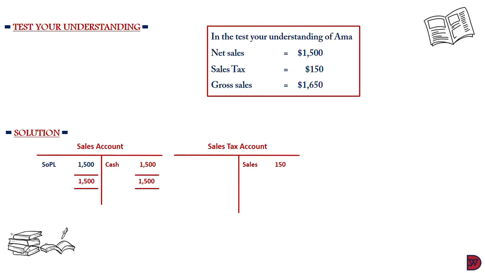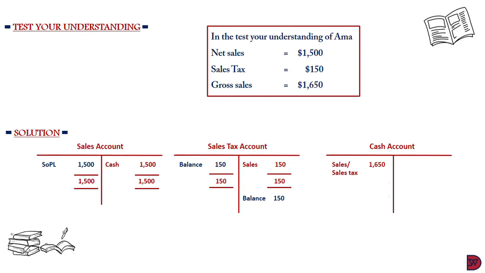Now sales tax becomes a liability. It is arising out of past events because you traded with people when you collected the money from them. Settling of this sales tax will lead to money going out. So it definitely passes all the criteria of a liability. So we'll bring the balance on the debit, which is the 150, and carry it to the credit below the total line. We come to the cash account. We will debit it with $1,650 and name it sales and sales tax. Cash is also an asset, so we close and balance it by crediting it and debiting it below the total line with a balance of $1,650.